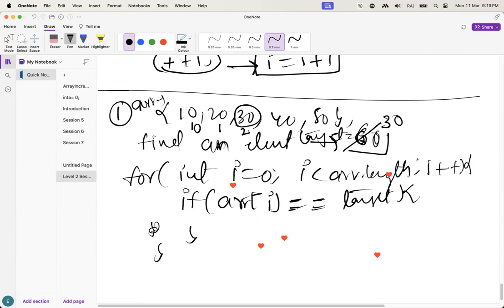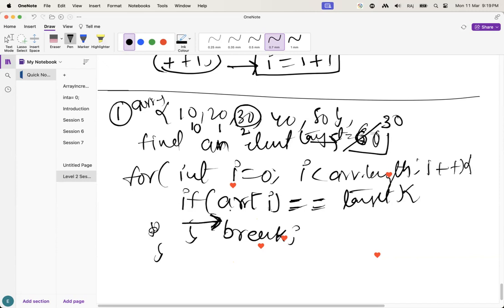Guys, when we found the element, if you still want to continue or if you want to break: if you found the element, then what is the need to search the other elements? There is no need. So when you find the element, you just come out of the loop. Guys, this is very important.